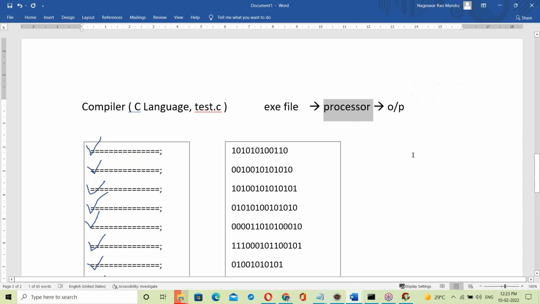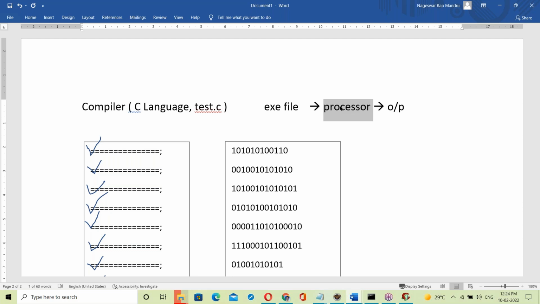What is a processor? Your question is, Sanjay Rani, what is a processor? See, your computer contains one processor. The processor processes data and executes programs. It is one component, a hardware component. Processor is a hardware component that will run the programs.